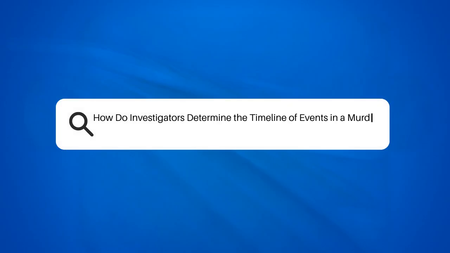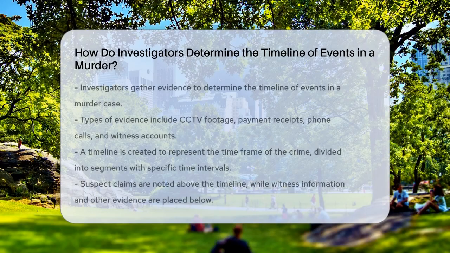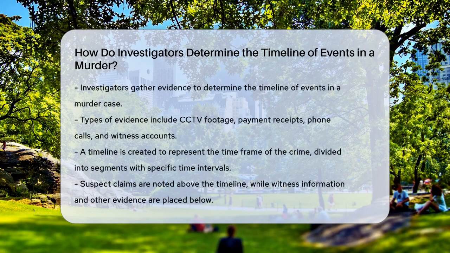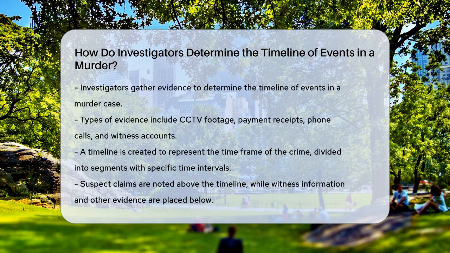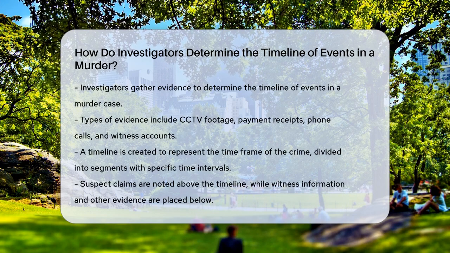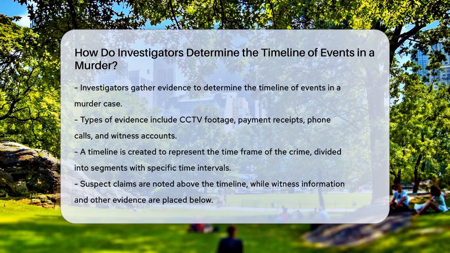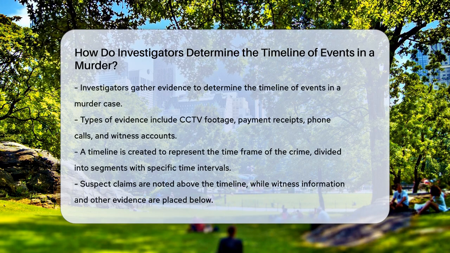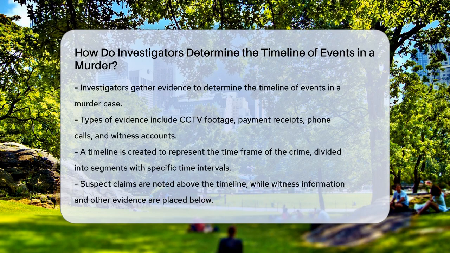How do investigators determine the timeline of events in a murder? Imagine you're trying to piece together a puzzle, but instead of pieces, you have fragments of time and evidence. That's what investigators face when determining the timeline of events in a murder. So, how do they do it?